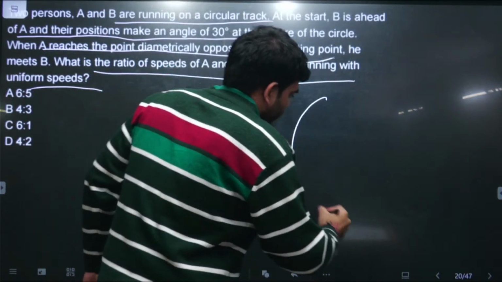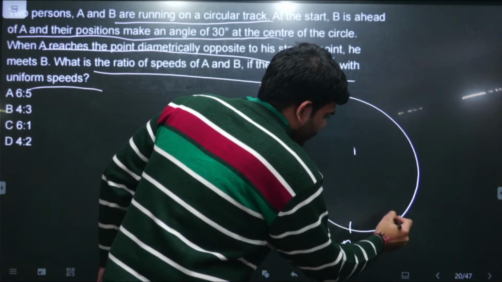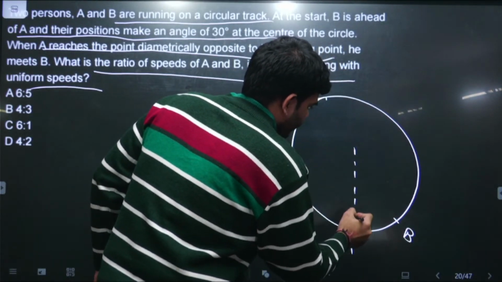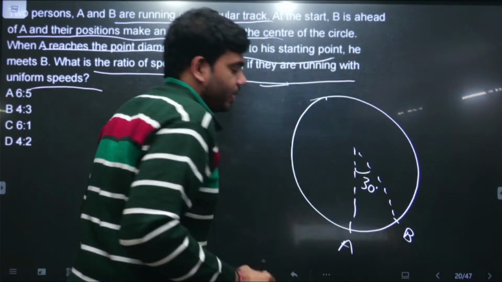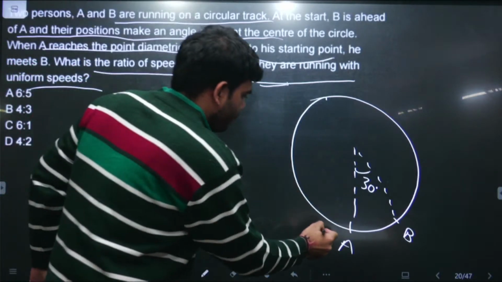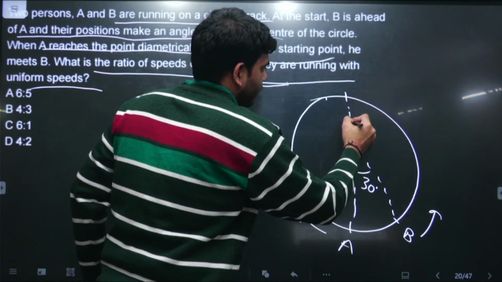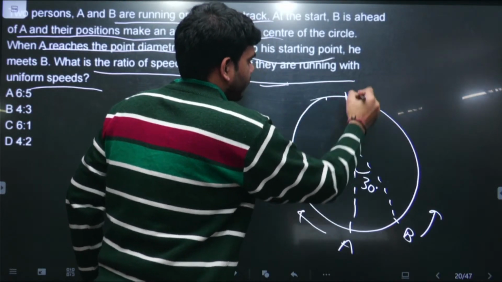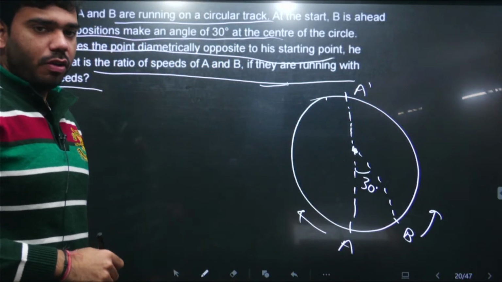What it means to say is that this is a circle. Let's imagine this is the point where A is and this is the point where B is. At the center, their position vectors make an angle of 30 degrees. Now A and B are moving in opposite directions and they are meeting at a point which is diametrically opposite to the initial position of A. And we need to find the ratio of their speed.